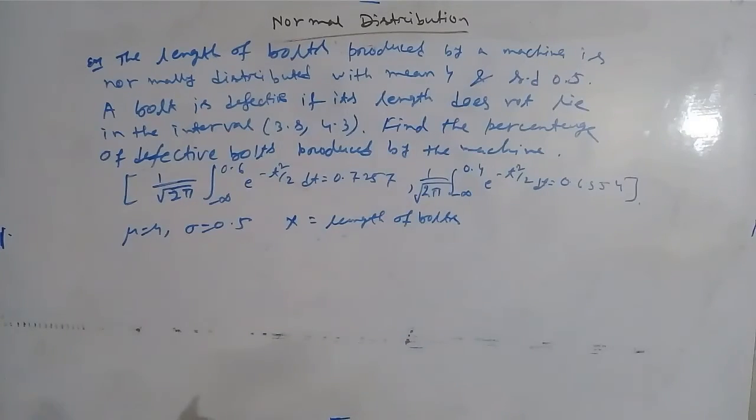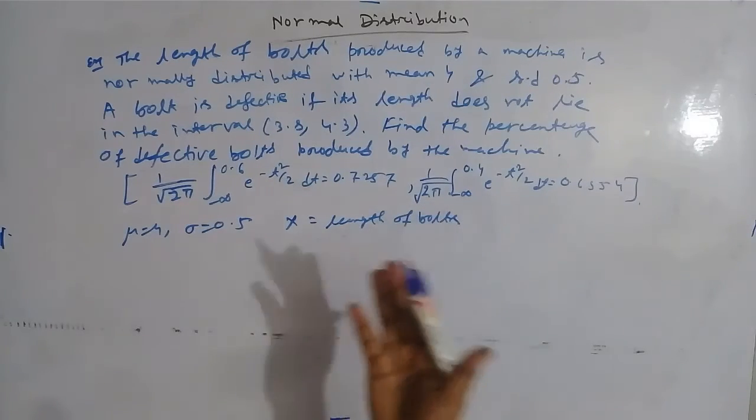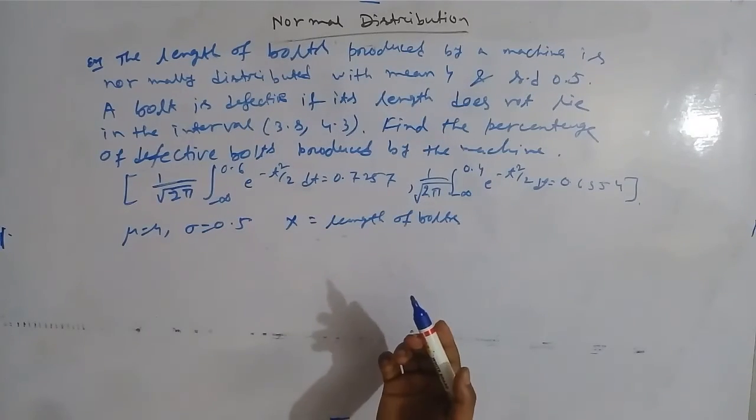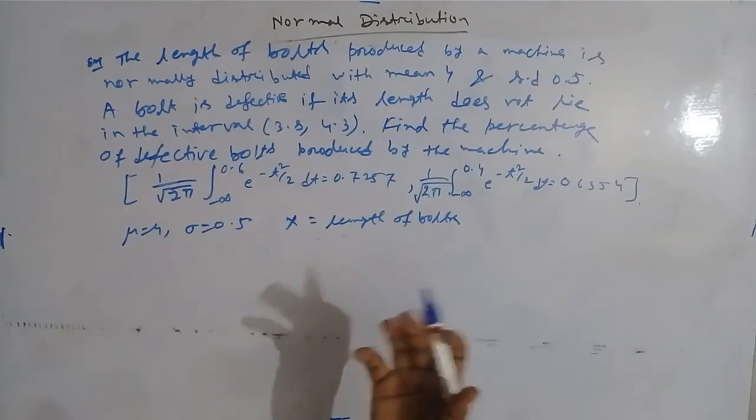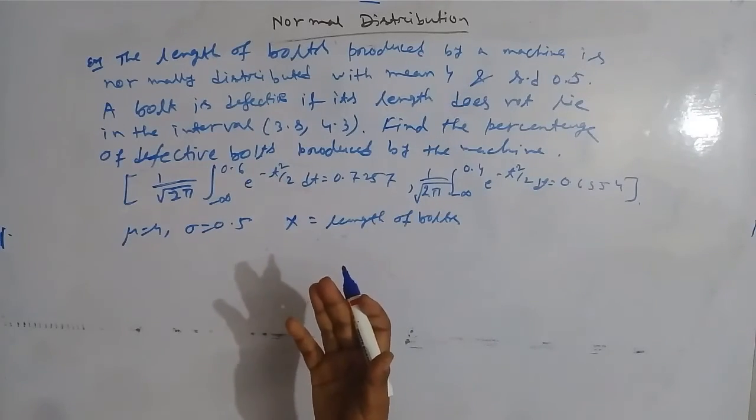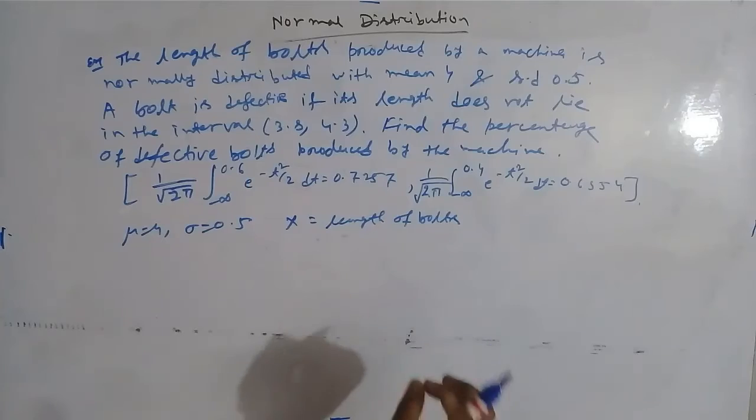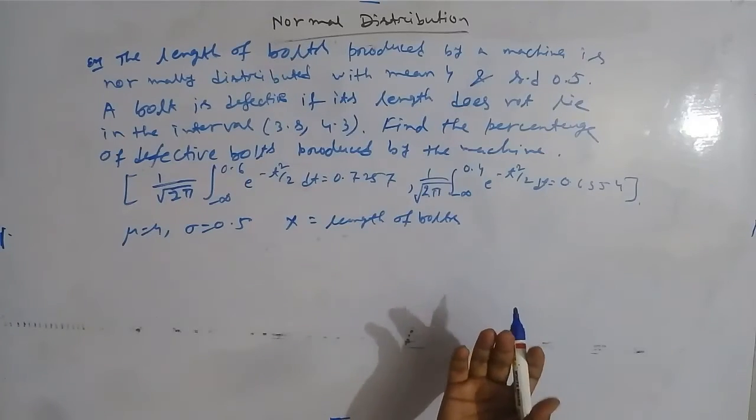By the given problem x has normal distribution, and we have to find the percentage of defective bolts. It is given that a bolt is defective if its length does not lie in the interval.